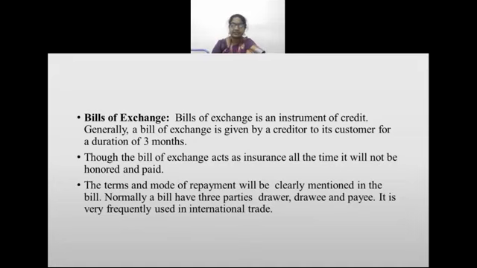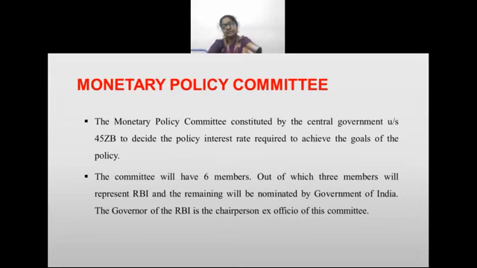X is the drawee. X will pay the money to Y, who is the payee. Normally in the bill of exchange there are three parties. In case the bill is discounted, the bank will be the payee.